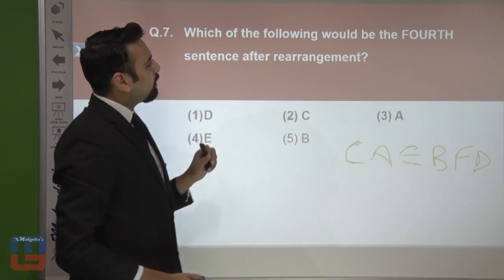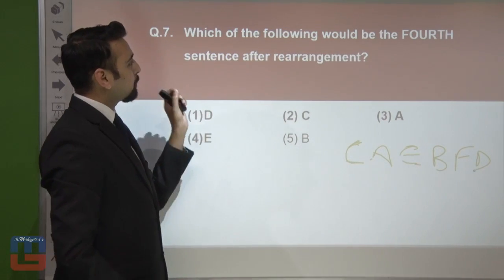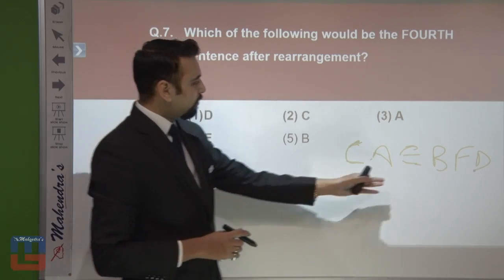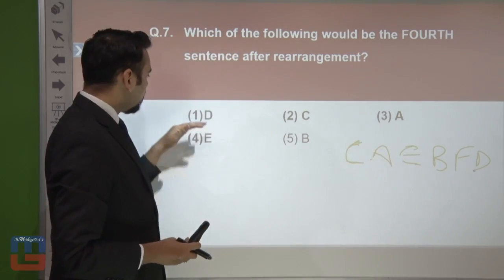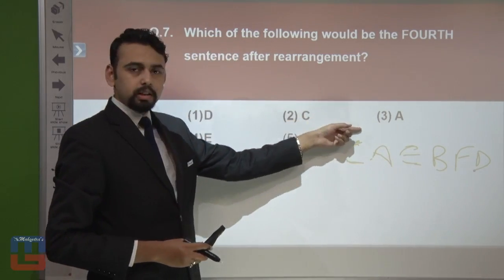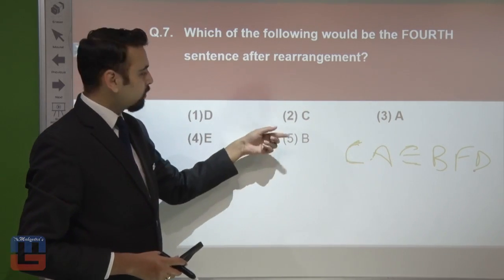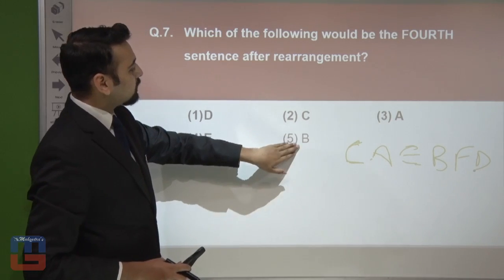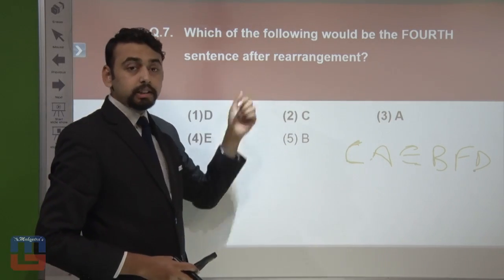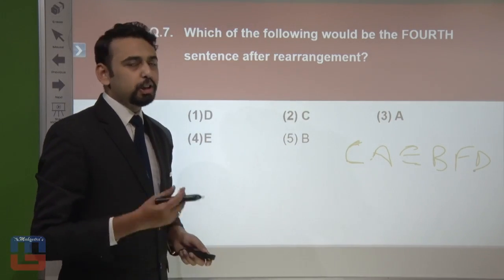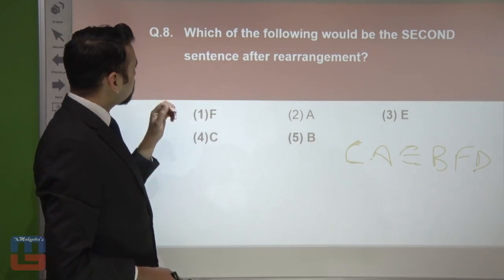So which of the following would be the fourth sentence statement after the rearrangement? Our fourth one is B, and first D, second C, third A, fourth E. Okay, now see, here's B for us. So this is actually the fourth sentence after rearrangement. Now let's go to the next one.